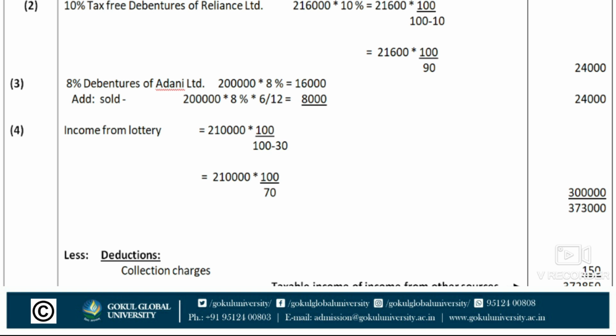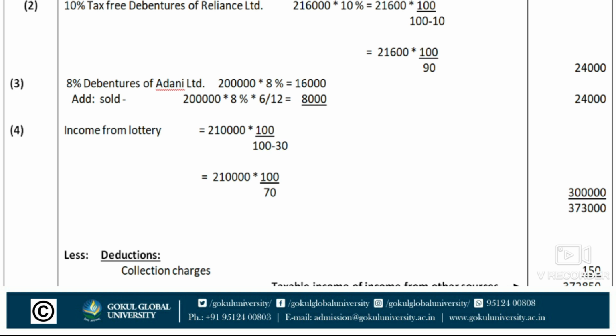So 16,000 plus 8,000 is equal to 24,000 total 8% debentures of Adani Limited. Next, income from lottery. 2,10,000 is amount, into 100 upon 100 minus TDS rate 30. So 2,10,000 into 100 upon 70. So net amount is 3 lakh.